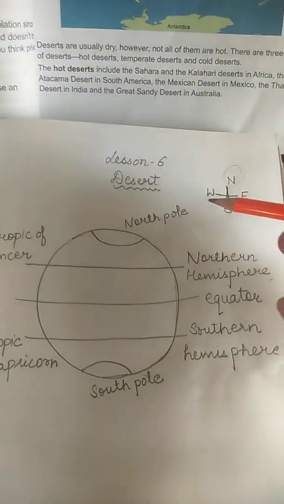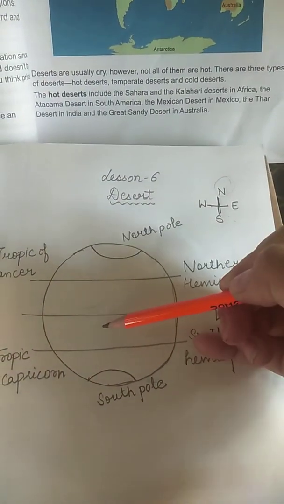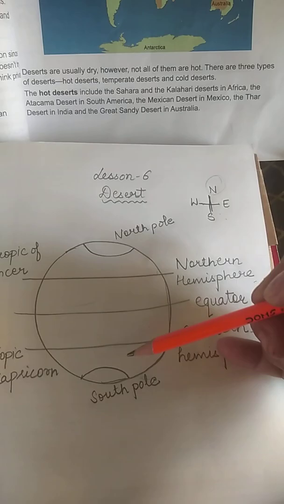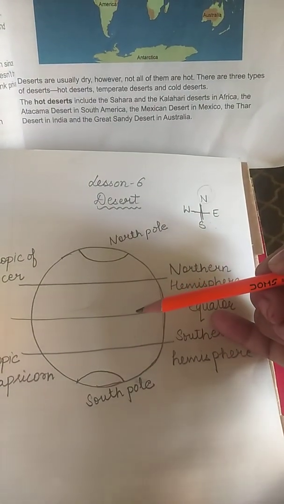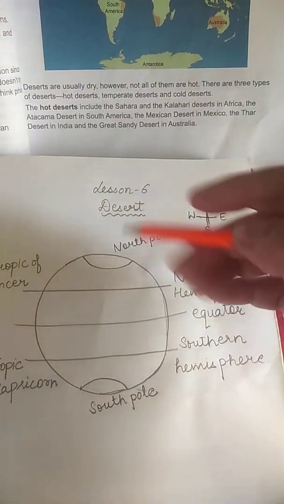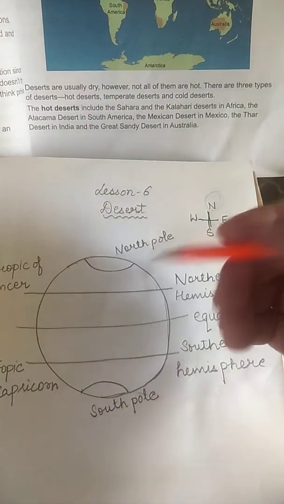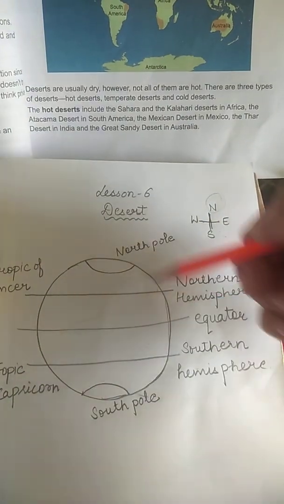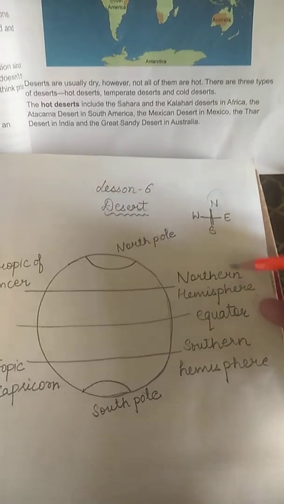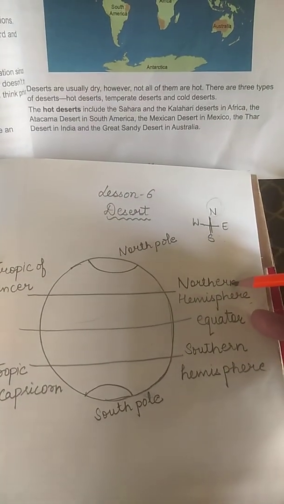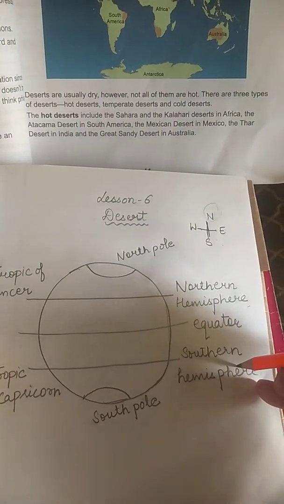Suppose this is our earth. The imaginary line that divides the earth into two parts is known as the equator. This line actually does not exist. It is imaginary, and it divides the earth into two equal parts. This part is known as the northern hemisphere and this part is known as the southern hemisphere.